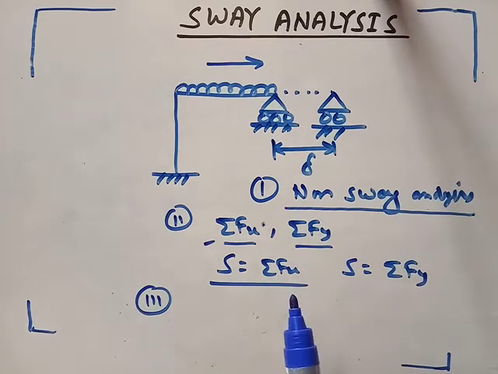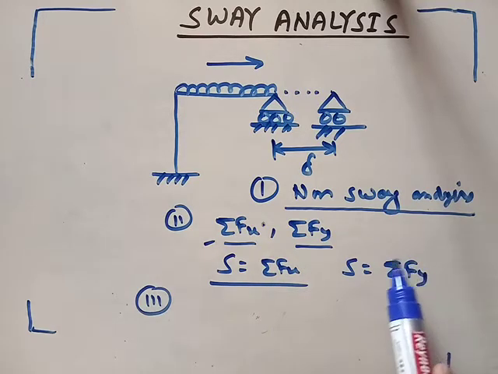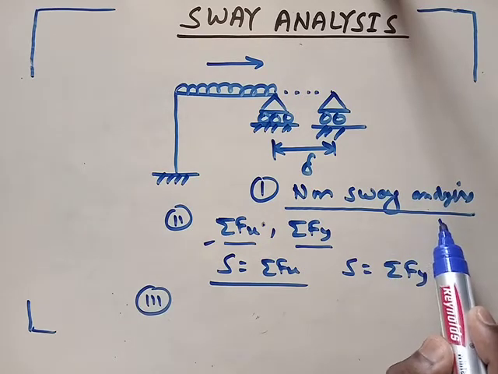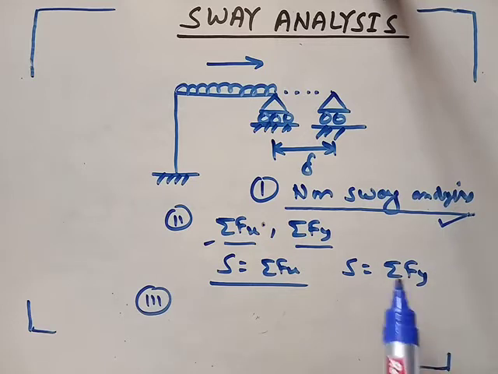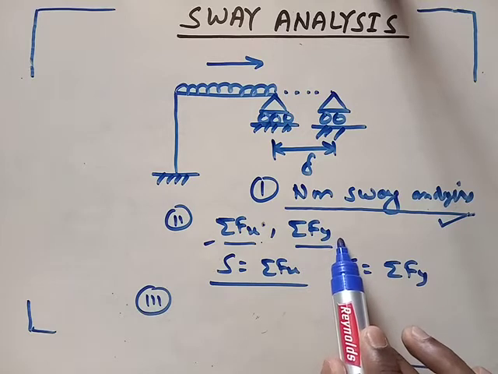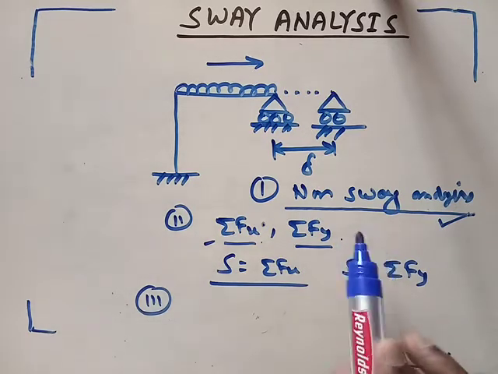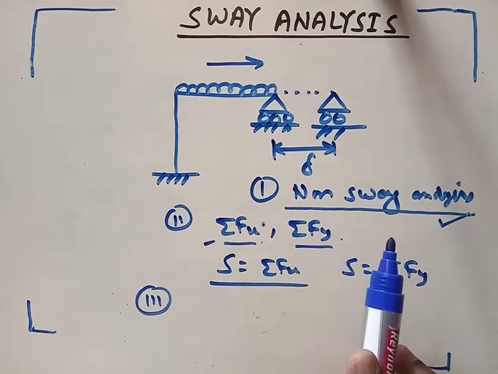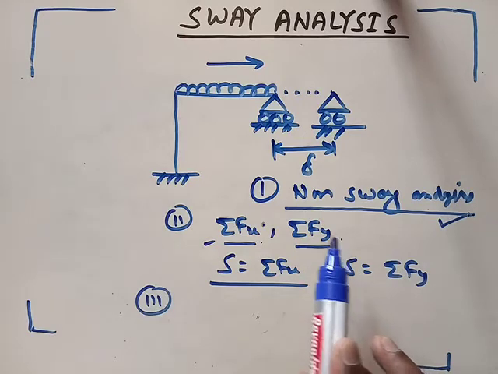For the purpose of sway analysis, remove the given loading and apply the sway force at the panel due to which sway occurs. If sway occurs in the horizontal direction, then apply sigma Fx. If sway occurs in the vertical direction, apply sigma Fy, and remove all the loading. So first you need to do the non-sway analysis, then find the summation of all the force in the x direction or in the y direction, depending upon the deflection which is going to be seen in the beam or frame.